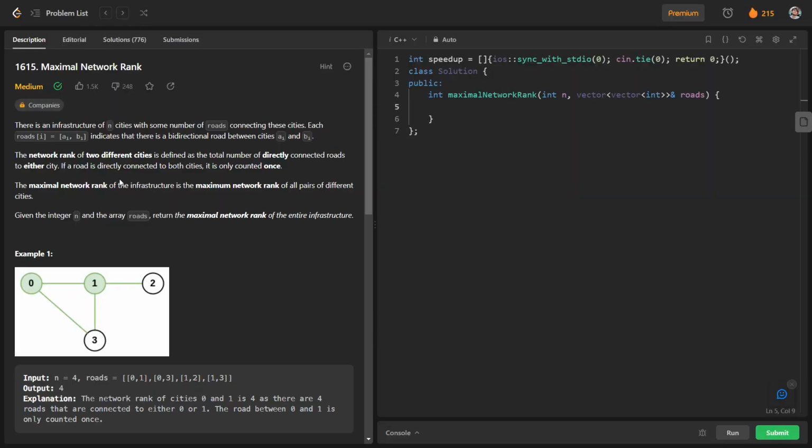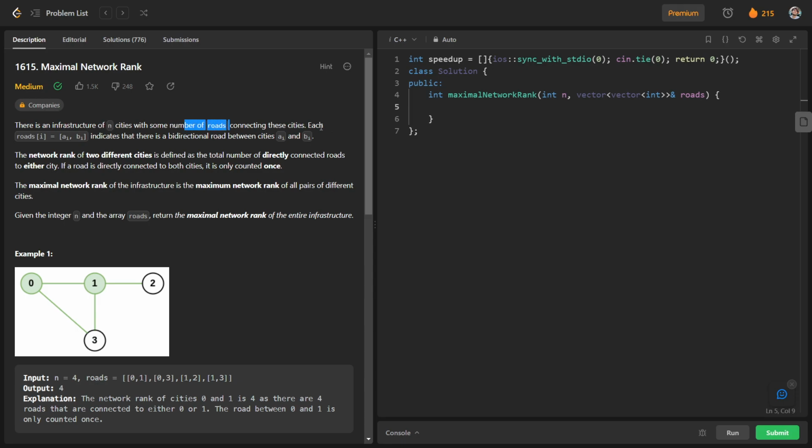This is our today's question on LeetCode, and this question is basically the daily challenge on 18th August, and the question is maximum network rank. So we will read the question first and we'll try to figure out how we can solve this question. There is an infrastructure of n cities with some number of roads connecting these cities. So we have an infrastructure of n cities which are connected with some roads.